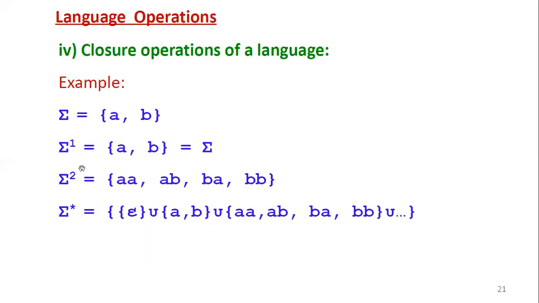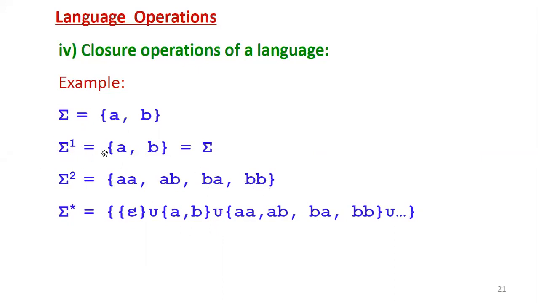Then sigma power 2 can be interpreted as the set of strings with length 2. With a and b, what are the possible strings with length 2? First, you can take a and repeat the same a, that is aa. Then two different letters, ab. Then interchange, reverse, ba, and then the second symbol repeating with the same symbol, bb.